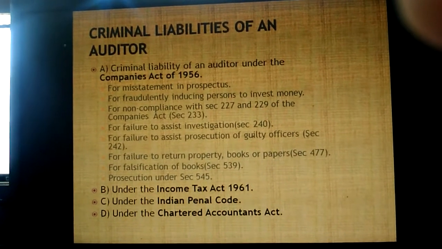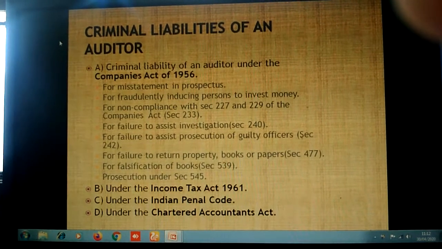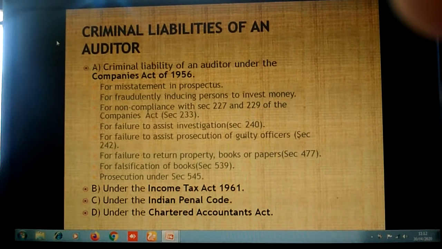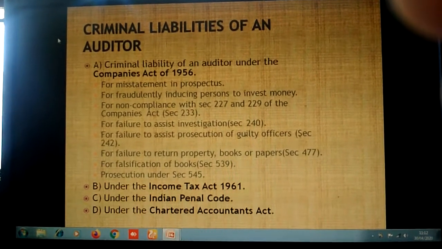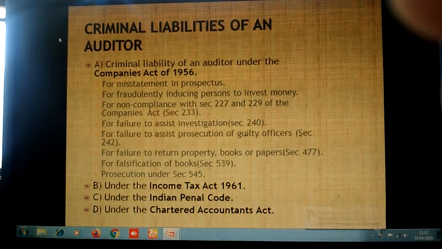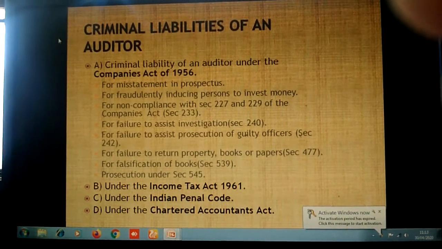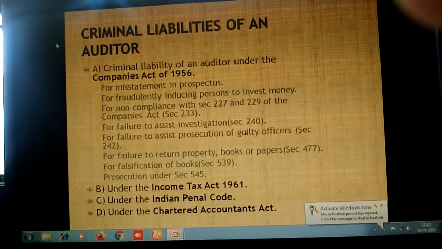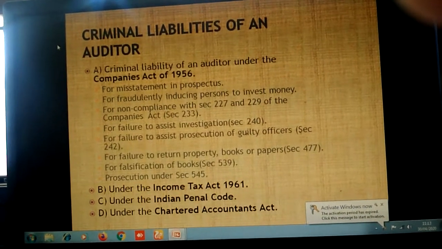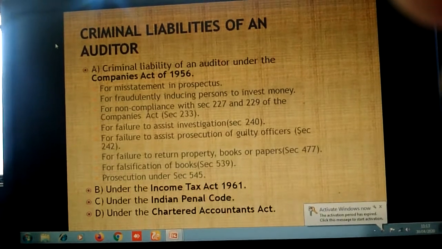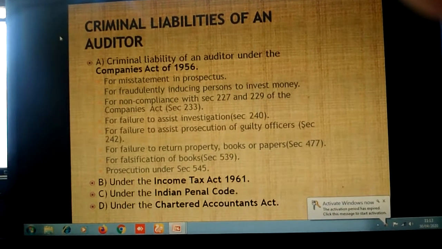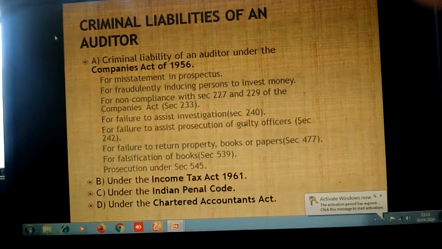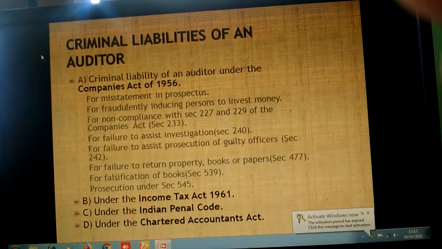Second, for fraudulently inducing persons to invest money. If the auditor induces or forcefully makes a person invest their money in the company, knowing that he is cheating or deceiving those people who are going to invest, in such a case it is considered a crime, and he will be punished with imprisonment for a term up to 5 years, or a 10,000 fine may be charged, or both.